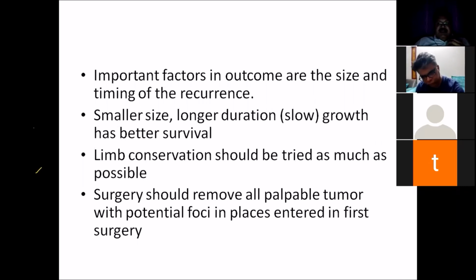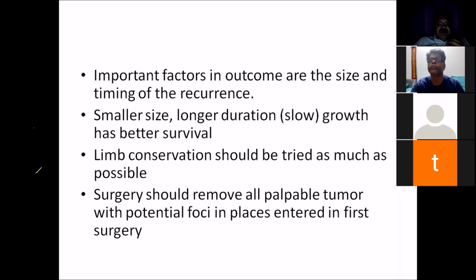So the first priority is to save the life of the patient, and the second priority is to save the limb. So only in conditions where the limb cannot be saved, only amputation should be done. Otherwise, all other attempts should be made to save the limb. And if that requires giving new adjuvant therapies, they should be given.